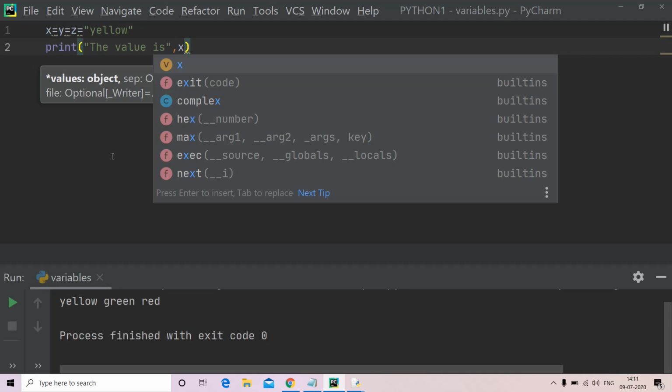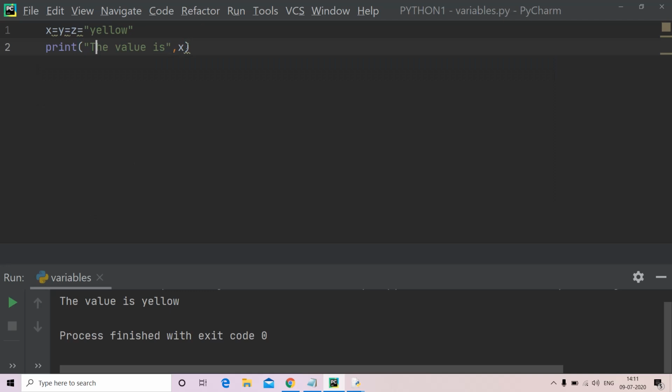Now let me run my program. Shift F10. The value is yellow. In such a way, you can print the variable values along with additional text.